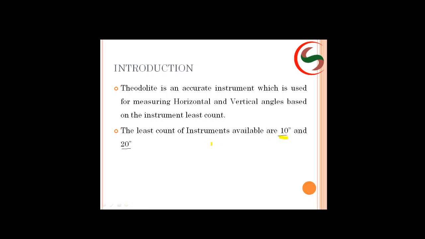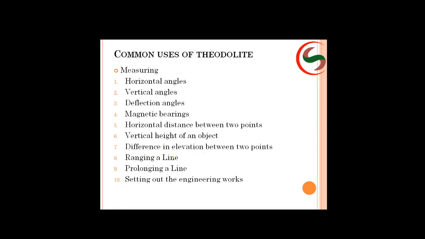Here if I take 10 seconds, it will be more accurate than 20 seconds. Next, these are some of the common uses of theodolite, that is measuring the horizontal angles,